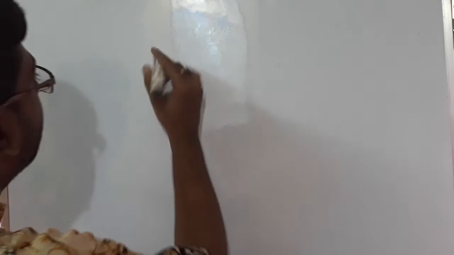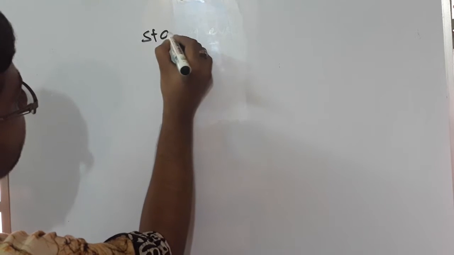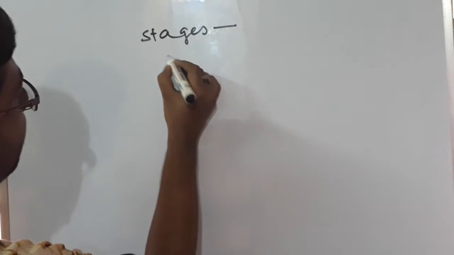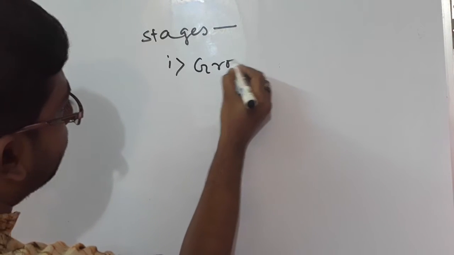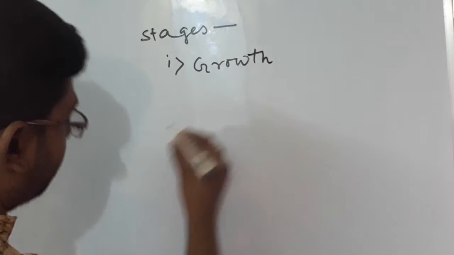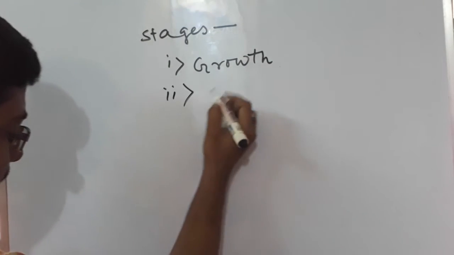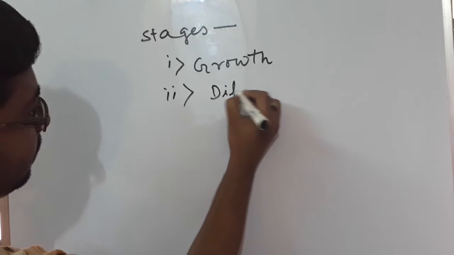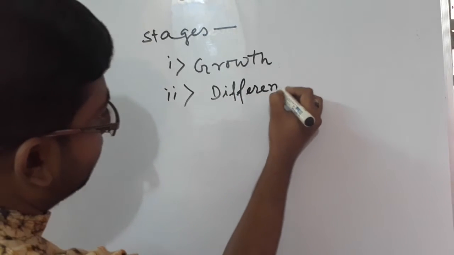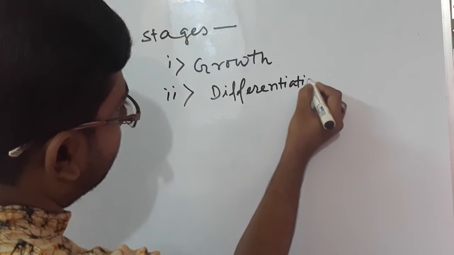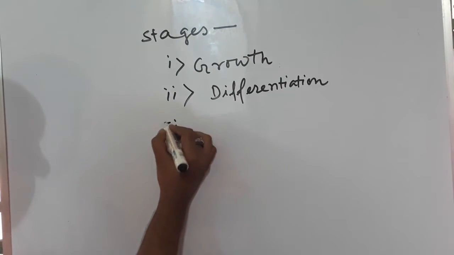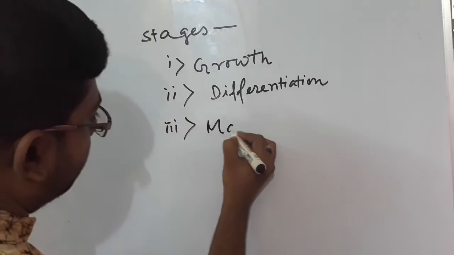Number 1 is growth. Number 2 is differentiation. And number 3 is morphogenesis.